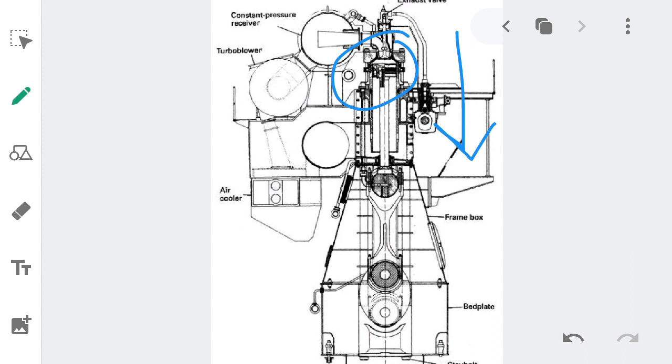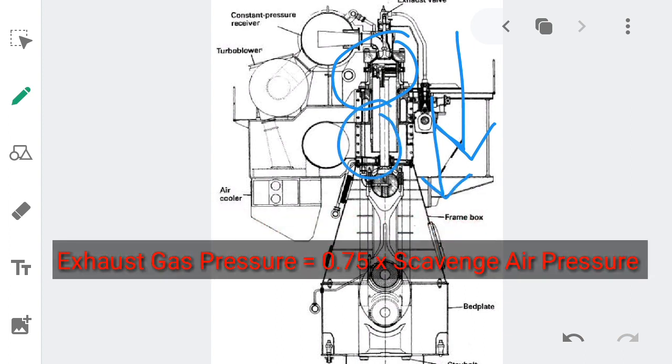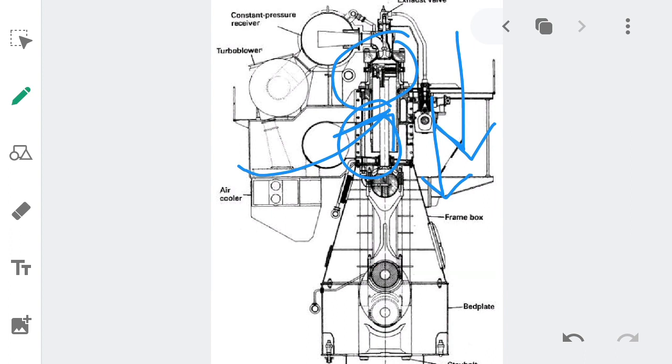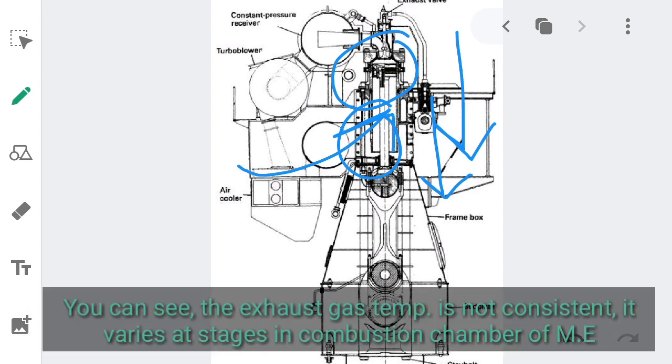As it moves down, the exhaust gas expansion will take place. As the expansion takes place, the temperature will be lowered as well, and once it moves further to the BDC point, uncovering the scavenge port, the exhaust gas temperature will be further reduced by the introduction of the scavenge air, as the scavenge air temperature is around 50 degrees Celsius. So this will further reduce the temperature of the exhaust gas.